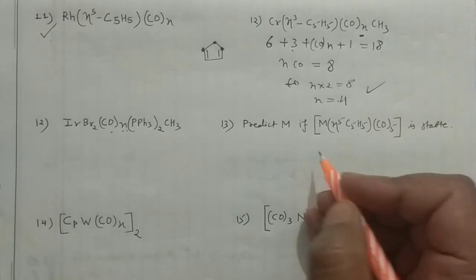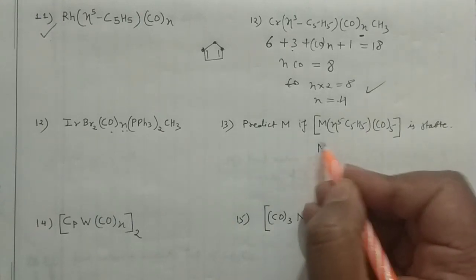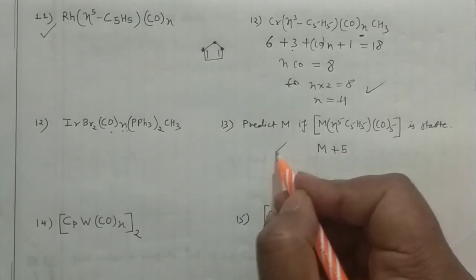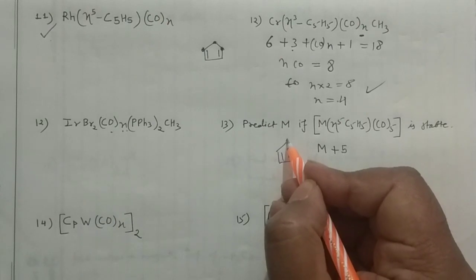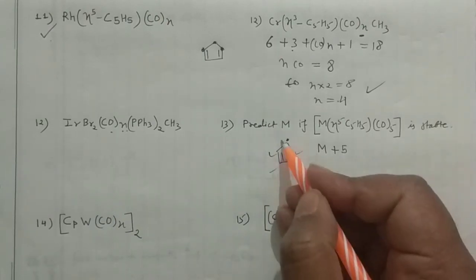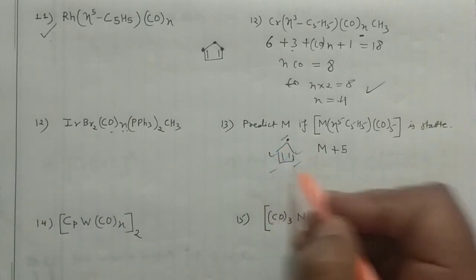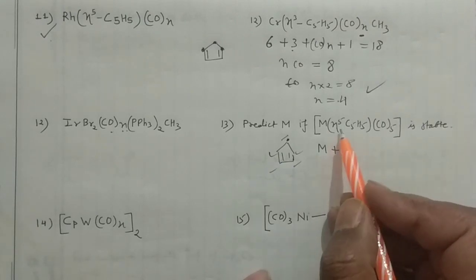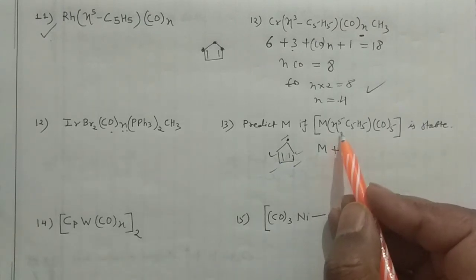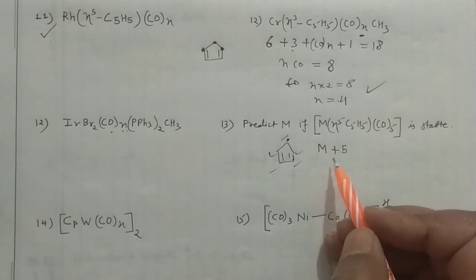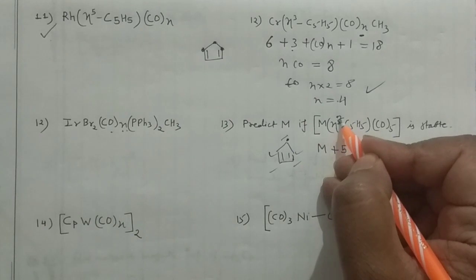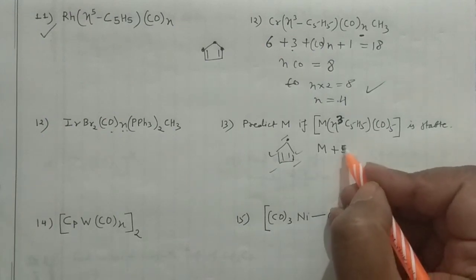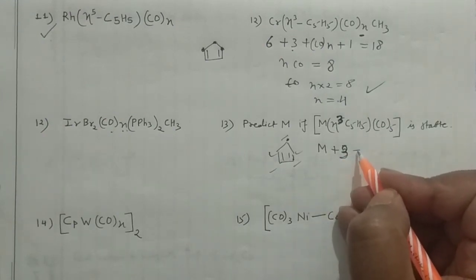It's again quite easy. You can write M for your metal. So it is eta 5. Eta 5 means it will contribute only 5 electrons, cyclopentadienyl. 1, 2, 3, 4, 5, so all 5 carbons are connected. That means it will provide you 5 electrons only. But I have to check whether it is eta 5 or eta 3. It should not be eta 5, it should be eta 3, guys. Sorry, because by putting 5 we cannot get the answer. So eta 3 means it will give you 3 electrons. There is no problem in that.